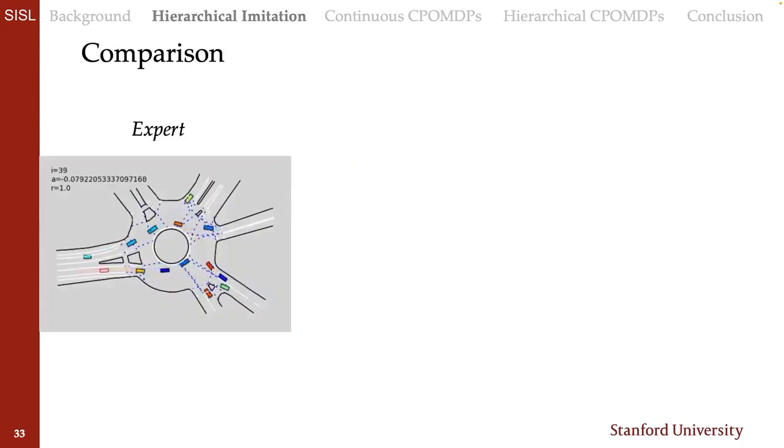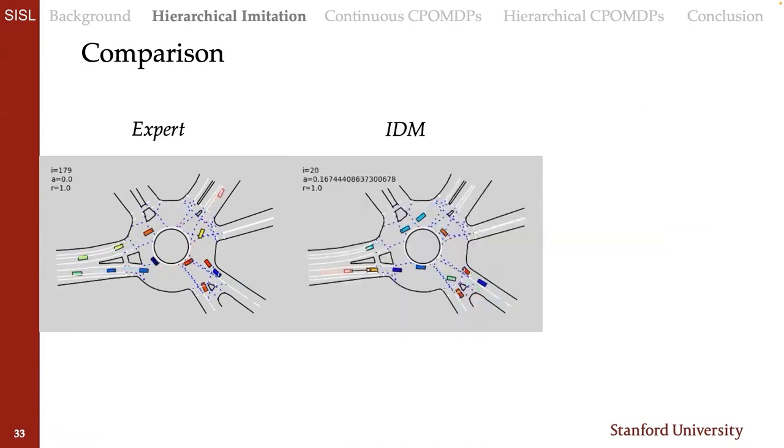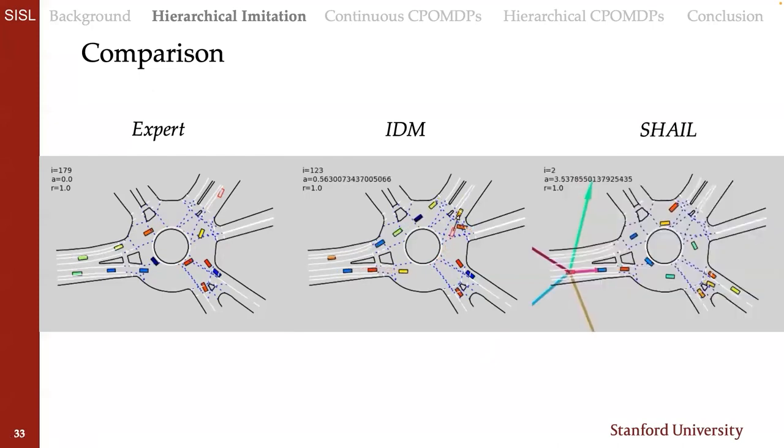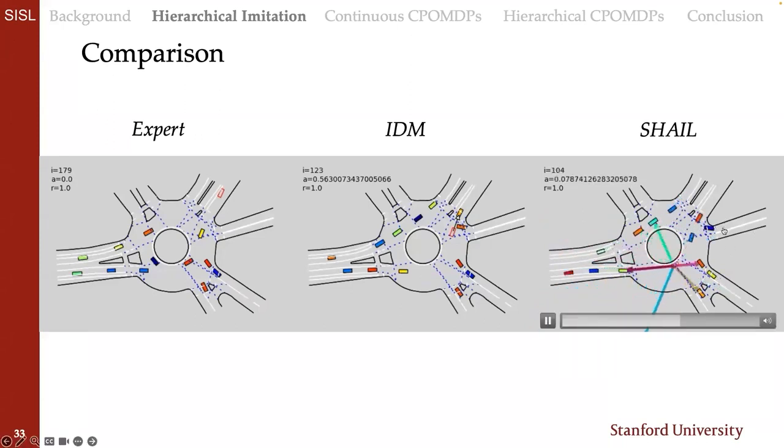Finally, we'll show a scenario comparing the outcomes of the true expert. So that's this car in red, and this is again what's happening in real data. We'll compare this quickly against this rule-based model and SHAIL. In the rules-based model, what we end up seeing is that later on in this trajectory, a car appears into the intersection and the rules aren't able to overcome this, leading into a collision. Whereas in our learned model here, the safety predictions at the end kind of take over, they reset the option that's running, and that's able to make a stop to avoid that collision.